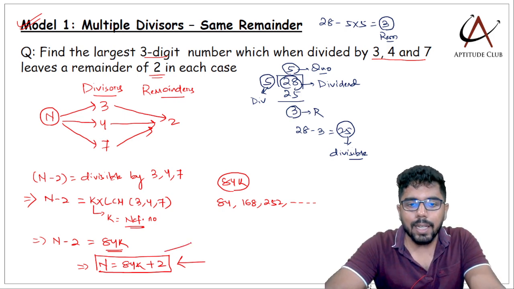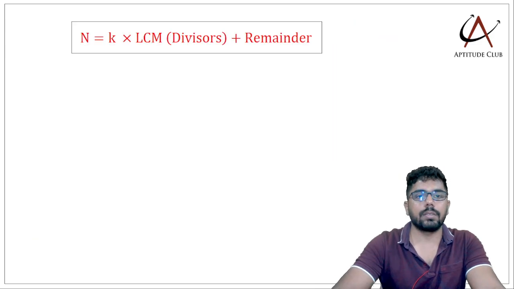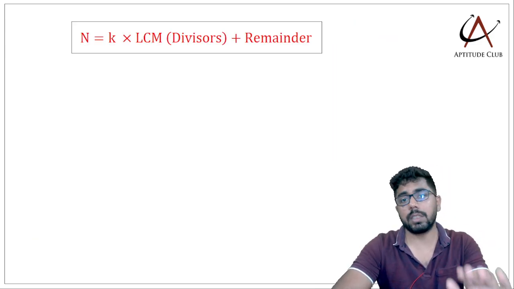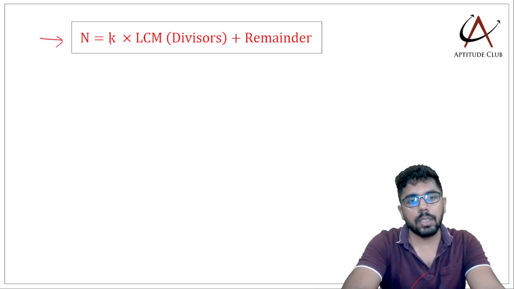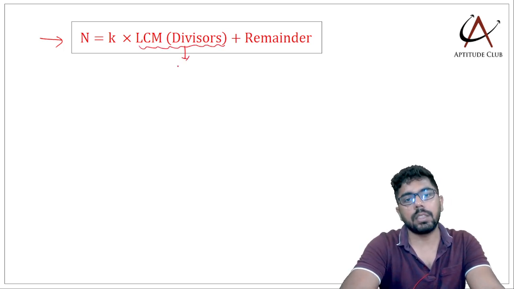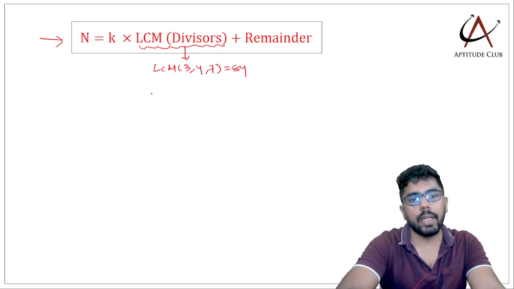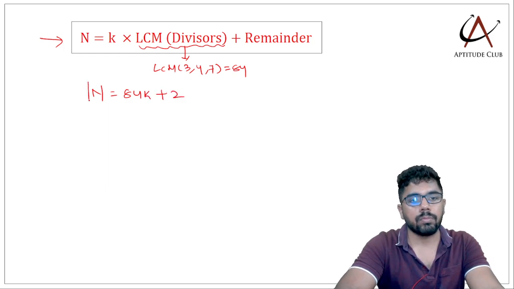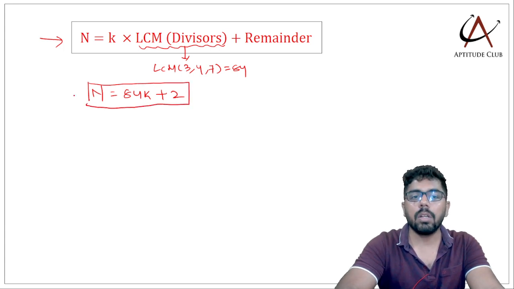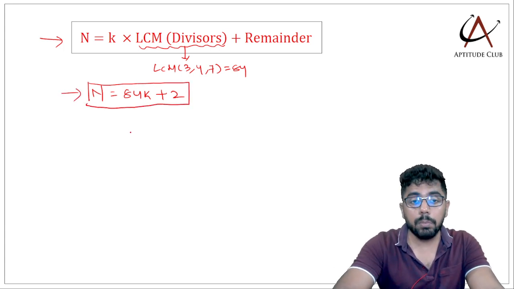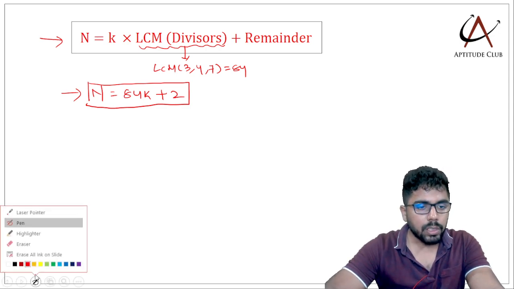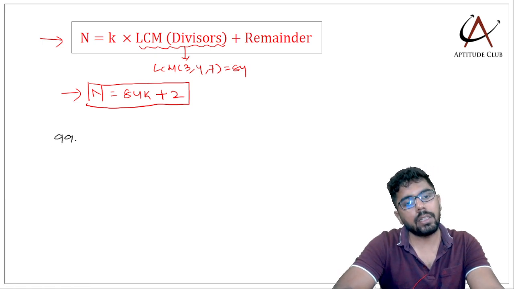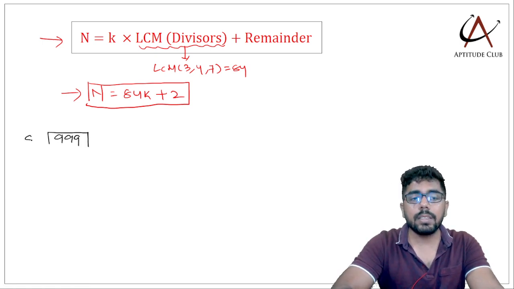So this we can generalize as a model which looks like this. If I have multiple divisors but the same remainder, then the number is given as k into the LCM of divisors plus the remainder. Now the LCM of divisors in this case is LCM of 3, 4 and 7, which is 84. So I get my number n as 84k plus 2. Now I'll have to figure out which number is the largest 3-digit number that will be in this form. What is the largest 3-digit number that I know of? 999 is the largest 3-digit number.